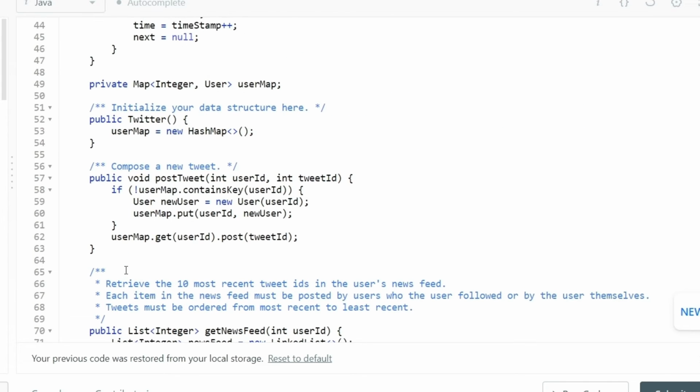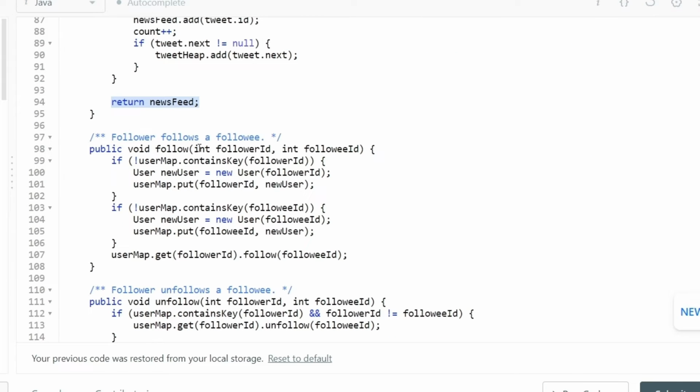So we took care of the two most complicated problems, and working on the follow and unfollow methods is quite simple and straightforward. For the follow method, we are first of all going to check whether the person who is trying to follow someone else exists or not. If that person does not exist, we will create them. Same way, if the person we are trying to follow also does not exist inside our hash map, we would create them.